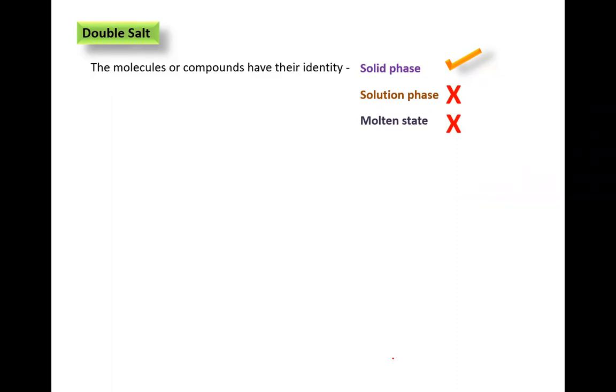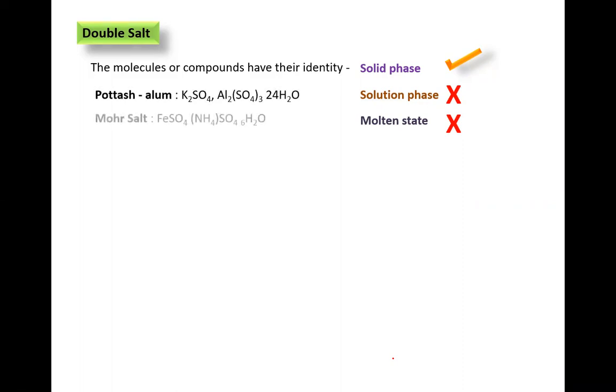Example for that? A well-known example is there. Any idea? Give me some example for double salt. Potassium sodium tartrate. Then a well-known example is FAS. What do we call FAS? Mohr's salt, ferrous ammonium sulfate. Exactly, Mohr's salt.